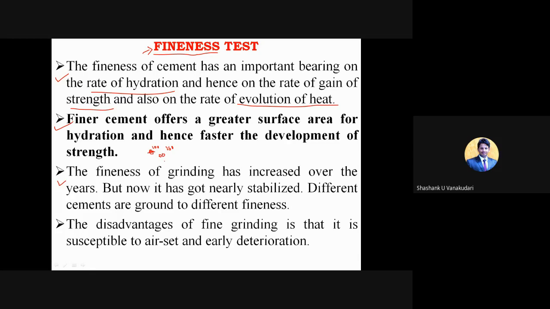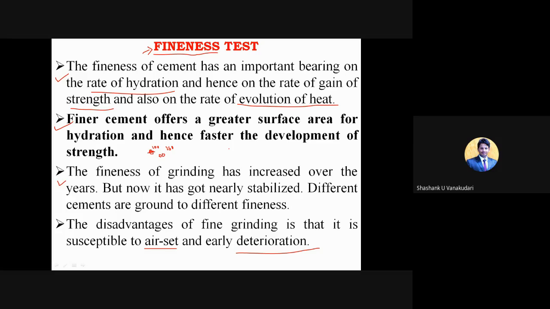But there is also a certain disadvantage: if you make it too fine, that is disadvantageous, because once the finer particles lose their property, they are going to provide some gaps within the concrete structure, and then air will enter and start the deterioration process. So there should be some limitations on the fineness of the particles.